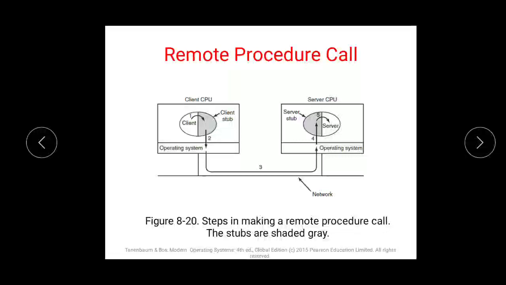Students, we'll start with today's lecture. In the last lecture, the topic which was completed was remote procedure call. Remote procedure call was a question which was asked in the October 2016 paper, so you can mark this topic as important if you want.